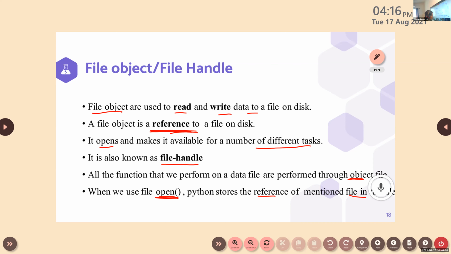Is it okay? Ma'am, can you read the last point? Which one, my dear? The last point.